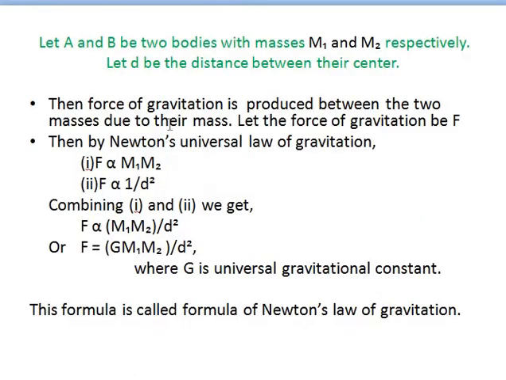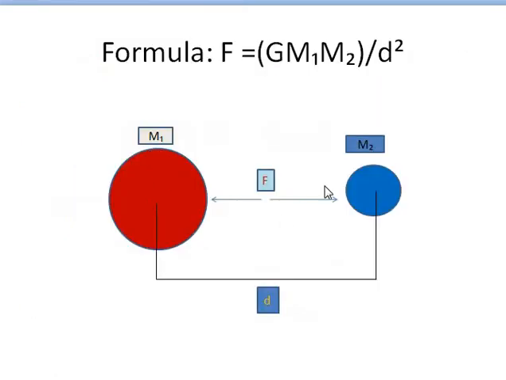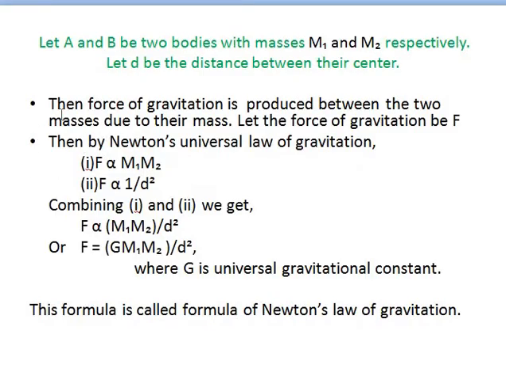Look at this formula. Let there be two bodies with the masses m1 and m2 respectively, and let d be the distance between their centers. Just like this diagram, you see two masses A and B with masses m1 and m2, and the distance between them is d. Now look at here. The force of gravitation is produced between the two masses due to their masses, and let the force of gravitation be F. Then by Newton's universal law of gravitation, F is directly proportional to the product of the masses m1 and m2 and inversely proportional to the square of the distance d.